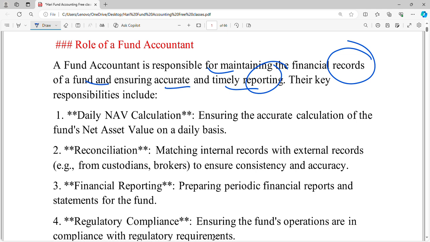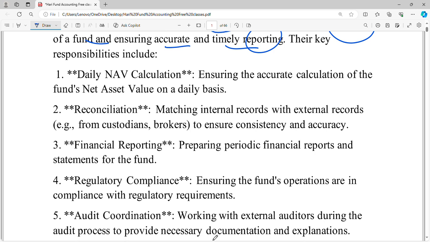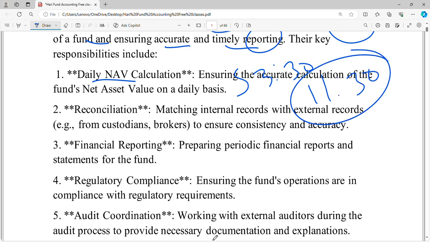The main key responsibilities of fund accounting start with daily NAV calculation. The stock market opens in the morning and closes at 3:30 p.m., and the fund houses need to update their NAV on a daily basis, up to 11:30 p.m. So the fund accountant will perform this NAV calculation daily, and we need an accurate calculation of the fund NAV on a daily basis.